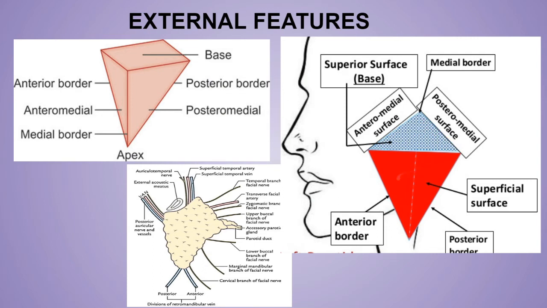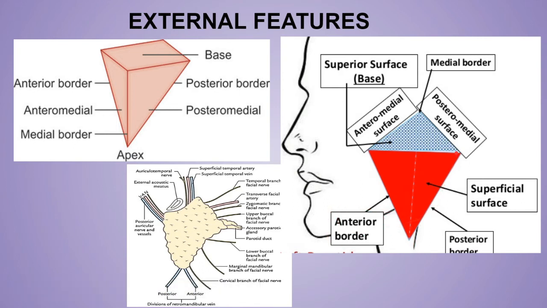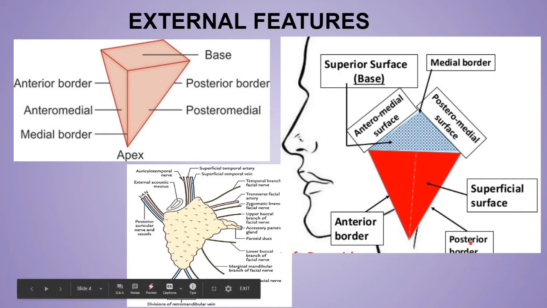The border that separates the anteromedial surface from the posteromedial surface is the medial border or pharyngeal border. The border that separates the anteromedial surface from the superficial or lateral surface is the anterior border, and the border that separates the posteromedial surface from the superficial surface is the posterior border. So: four surfaces, three borders, and the apex.